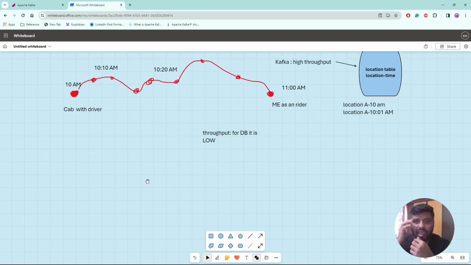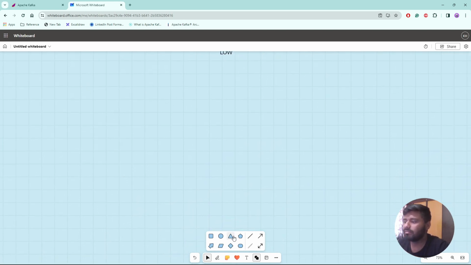But we know that to handle and store data and keep it available in the system, we need a solution where we can store the data for a long time. That is the reason we cannot just remove the database from our development or architectural plan. So we need both: we need the database as well as Kafka. Make sense?